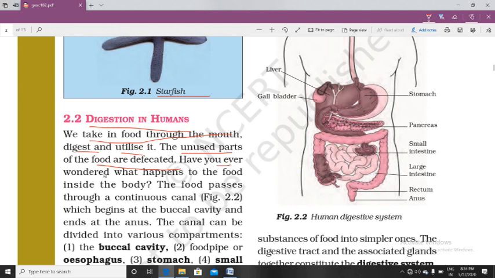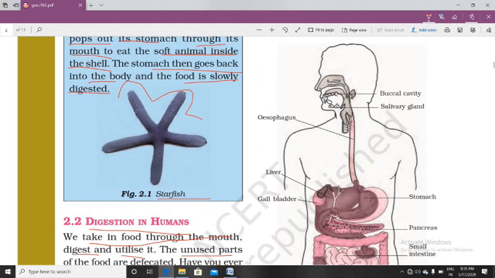Have you ever wondered what happens to the food inside the body? Do you know what happens to the food inside our body when we take food through our mouth? We should know. Okay, the food passes through a continuous canal. Okay, figure 2.2. Here you can see that this region is the buccal cavity.